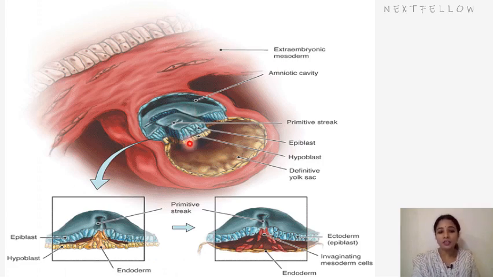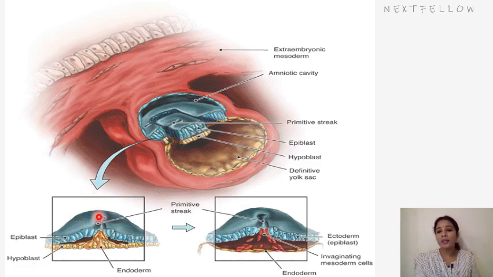So, further continuation with the primitive streak. Here I can show the blue colored cells are the epiblast cells and yellow ones are the hypoblast cells. The primitive streak starts developing at the end of the second week, that is during the 14th to 15th day of intrauterine life, and continues in the third week of gestation.